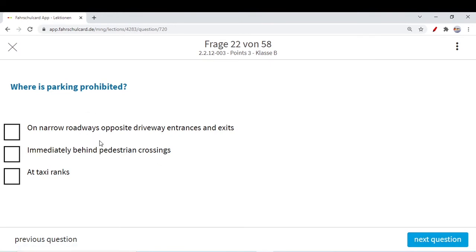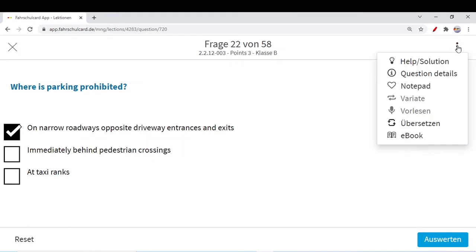So next question, where is parking prohibited? On a narrow roadway, opposite a driveway. I told you, if the road is narrow and you park opposite driveway entrances and exits, this is not allowed. On the entrances and exits of any driveway, or of any home or house, you should not park. So this option, you cannot park there. Immediately behind a pedestrian crossing, I think we have seen this.